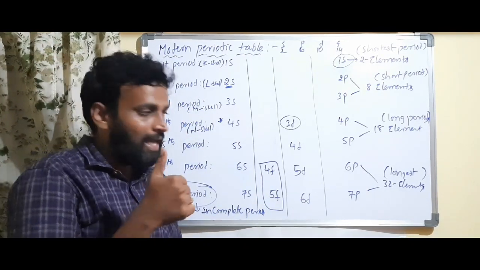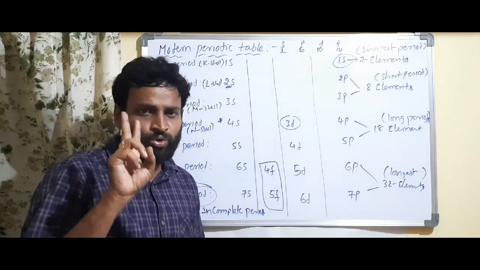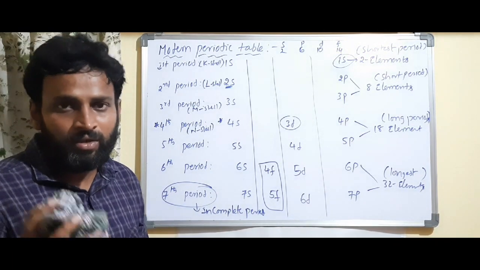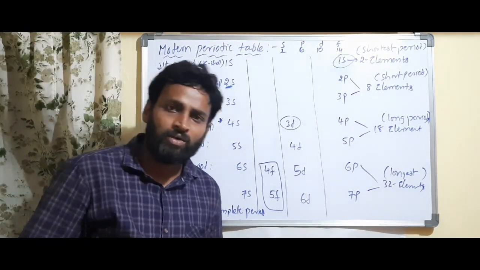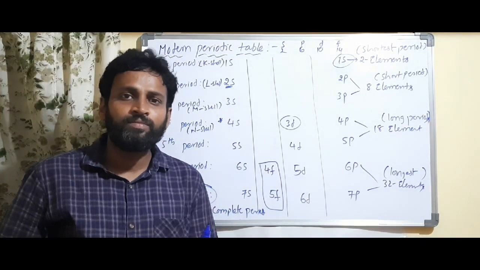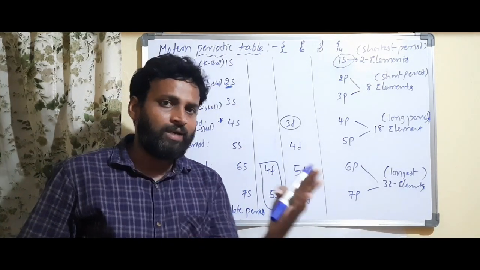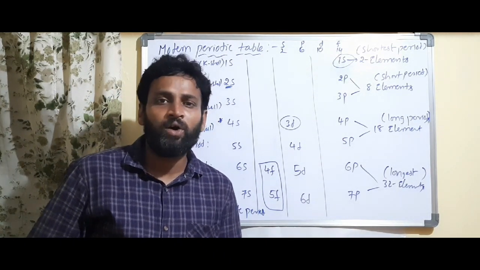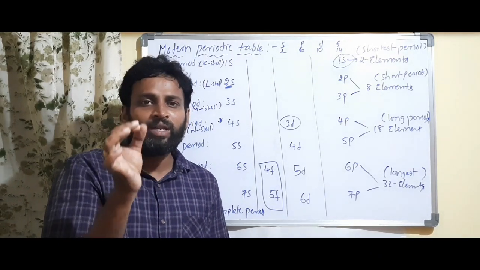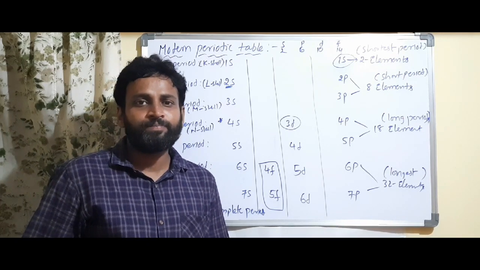That's why I told you electronic configurations are like a fingerprint for elements, because no two elements will have the same atomic number as well as electronic configuration. It is not at all possible. Any element has a unique electronic configuration and a unique atomic number.